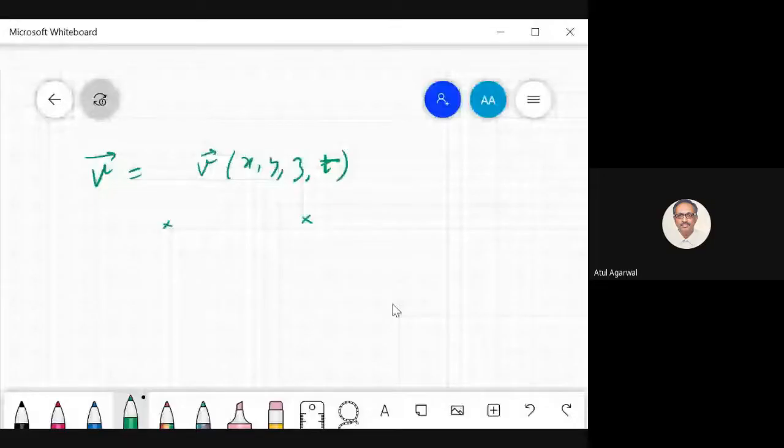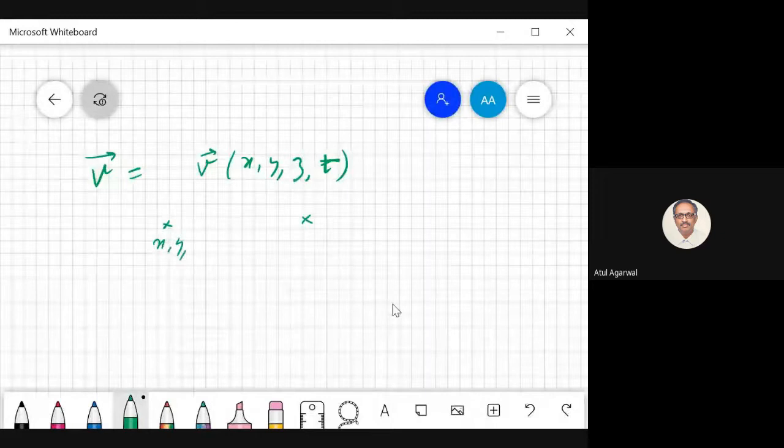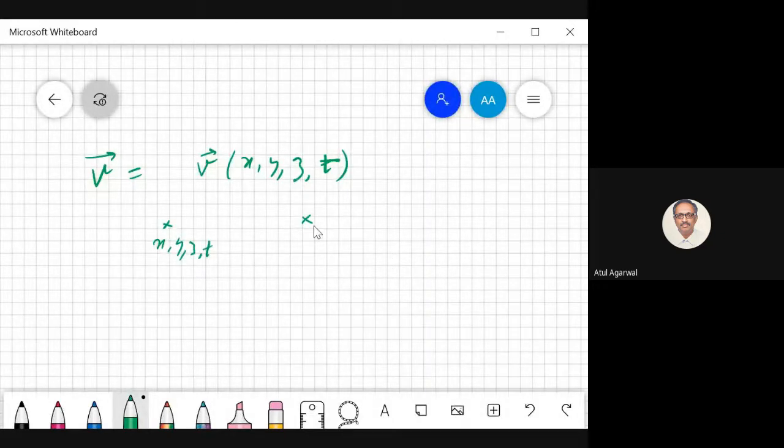So particle initially was here. Now it is at certain other position. So how do you find the position? Now it is at some other position, x plus delta x, y plus delta y, z plus delta z, at time t plus delta t. So this is velocity at this new position.